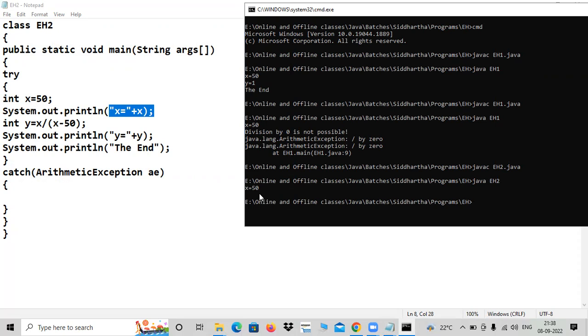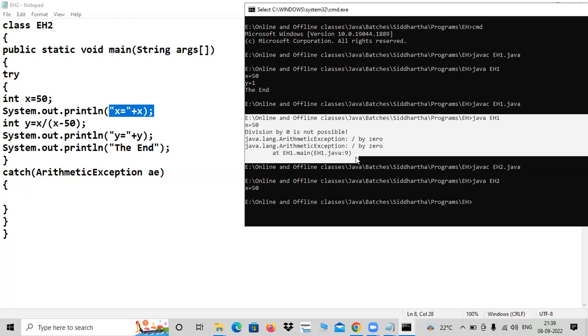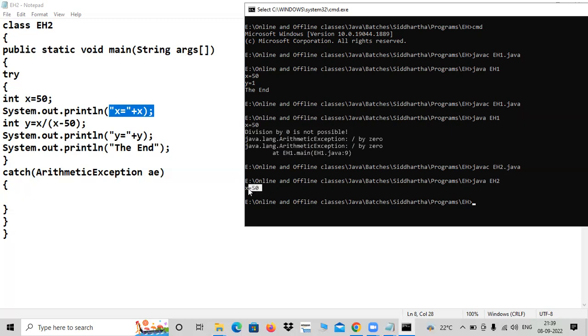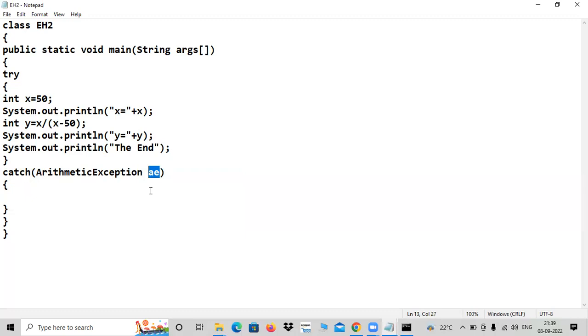You get mesmerized seeing the output. Oh, you got x equals 50. There is no problem in the program. You think like that. But this looks good now. Previous one, this looks good. Good enough, more than sufficient. More than the requirement we have done. But here it is not full-fledged. One can get mesmerized as if this is the correct result. So this is not good always. Even if you have taken try catch, utmost care you have taken, but no use. You are not using this AE properly, right?